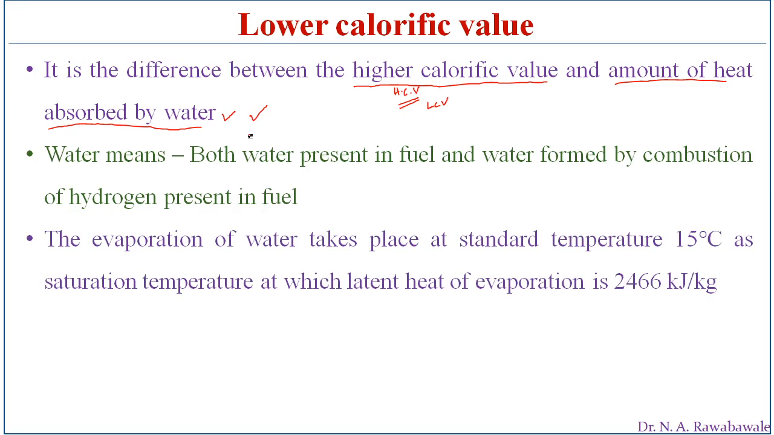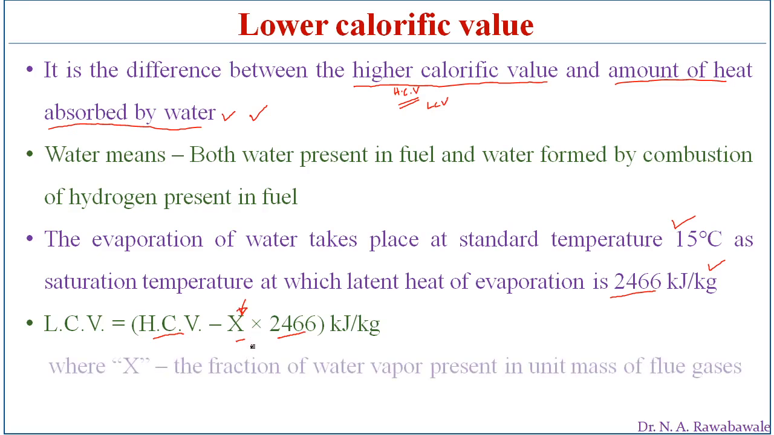So evaporation of water takes place at a standard temperature of 15 degrees Celsius, the saturation temperature, at which the latent heat of evaporation or vaporization is approximately 2466 kilojoules per kg. So here the lower calorific value is obtained as: lower calorific value is equal to higher calorific value minus x into 2466, where x is the fraction of water present in the unit mass of flue gases.